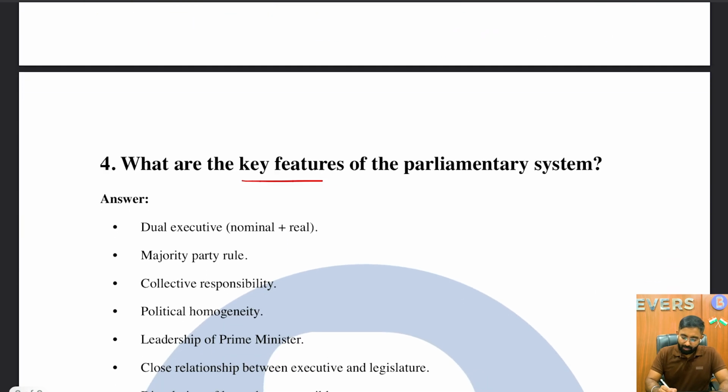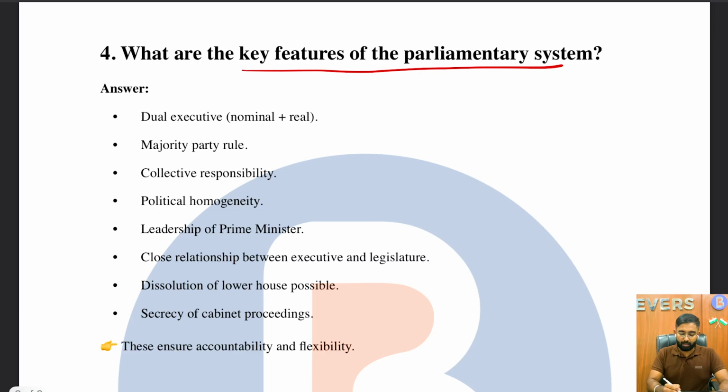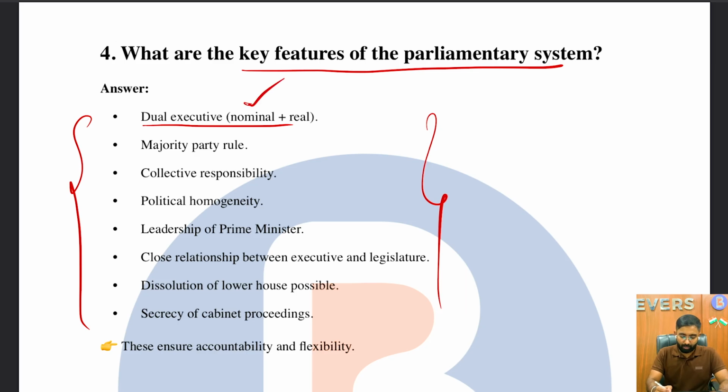Next is, what are the key features of the parliamentary system? These are some of the important key features you have to keep in mind. Very important, you have to learn them by heart. First is the dual executive. They have a real head and also a nominal head, and it is mostly the majority party rule. And the Council of Ministers are collectively responsible to the legislature. Means they have the collective responsibility concept.